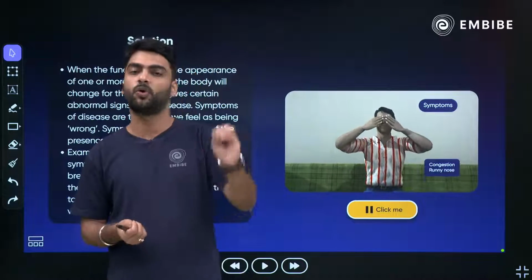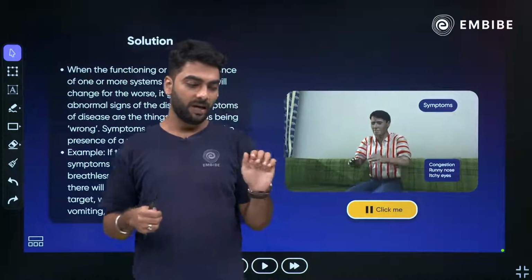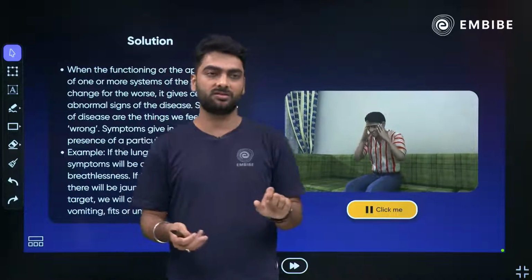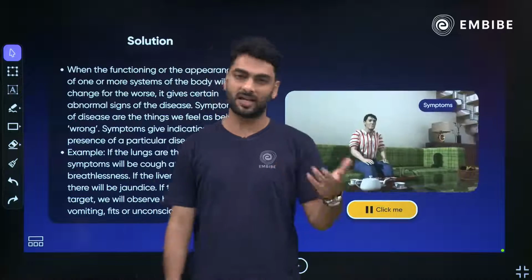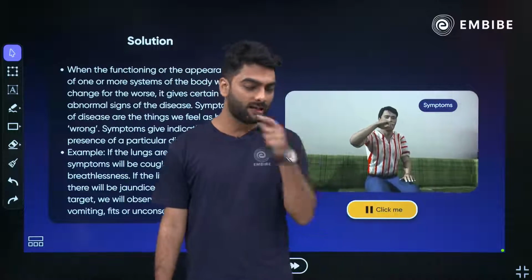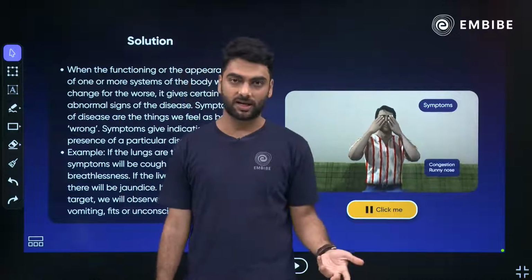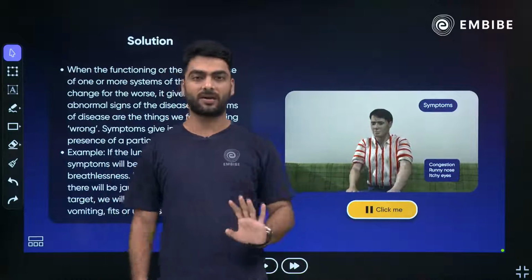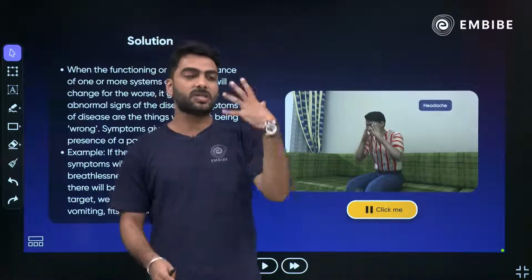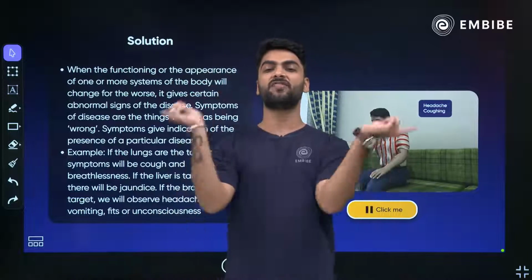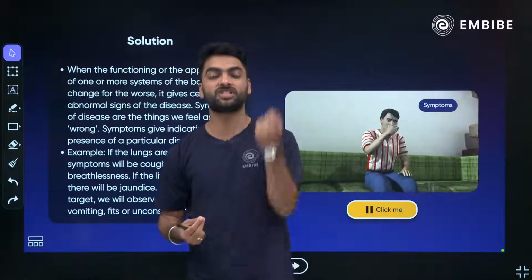For example, if I'm going to meet a friend and while going my leg gets sprained or I twist my leg, and I'm like, okay fine, I still have to go, and then my bike is not starting, and somehow I start my bike and I go and my tire gets punctured, which means it's a sign. So something which everyone can see is a sign, which the doctor can see is a sign,